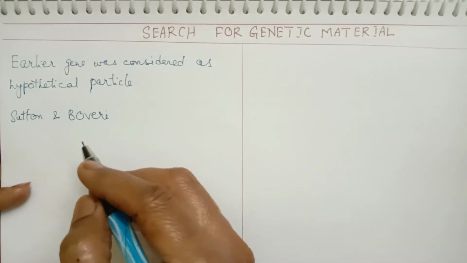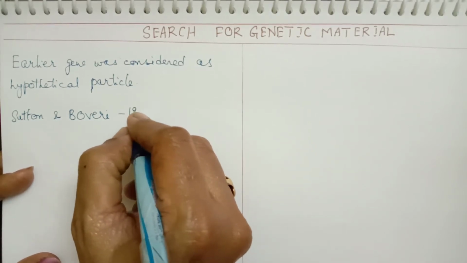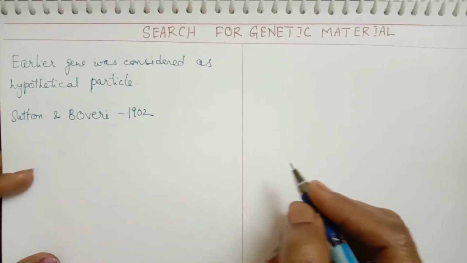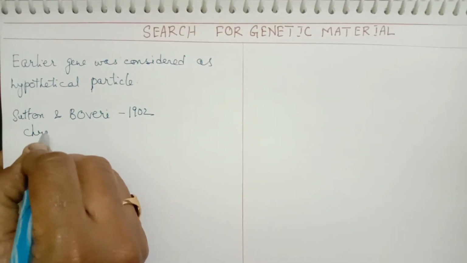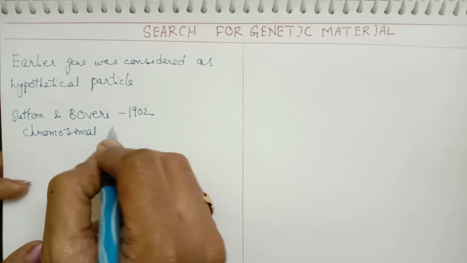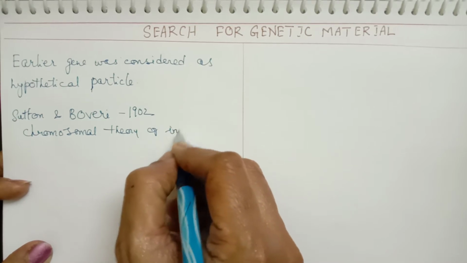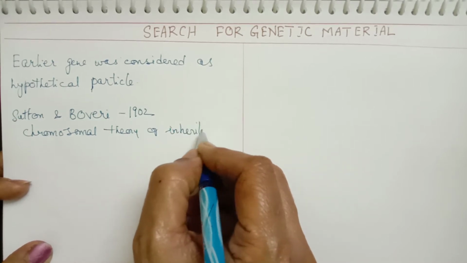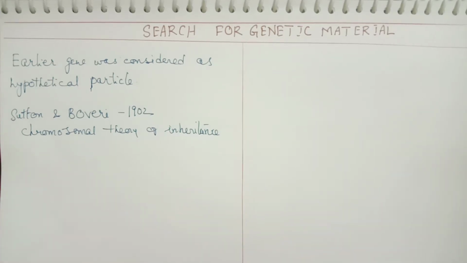Then later, in 1902, Sutton and Boveri proposed the chromosomal theory of inheritance. According to this, the chromosomes carry the hereditary units, that is genes.